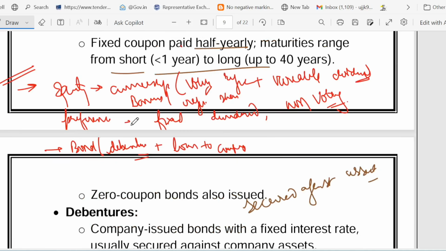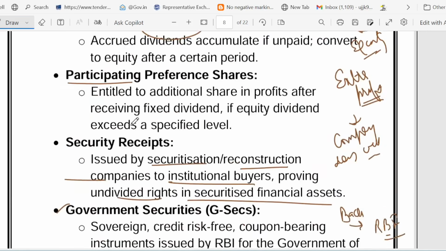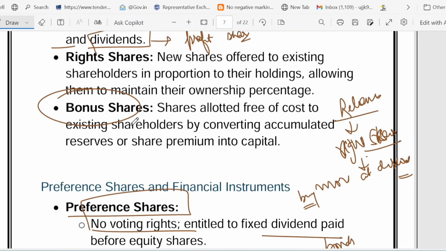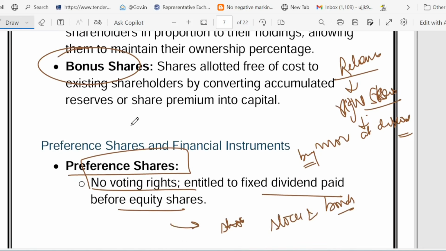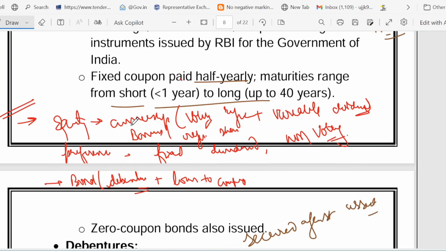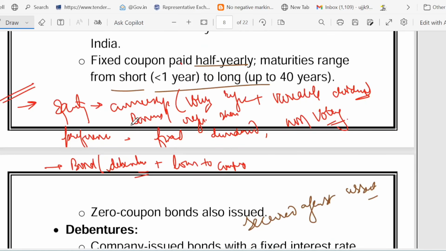Then comes equity. Equity means ownership, which includes voting right and variable dividend. We talked about two types of equity: bonus share and right share. A bonus share is some extra share that you get. In a right share, new shares are offered to existing shareholders in proportion to their holding. In the preference share, you get a fixed dividend and no voting right. And I told you about bonds and debentures.